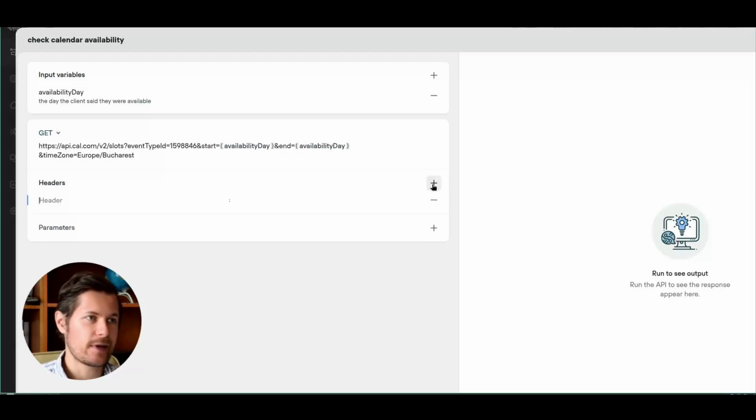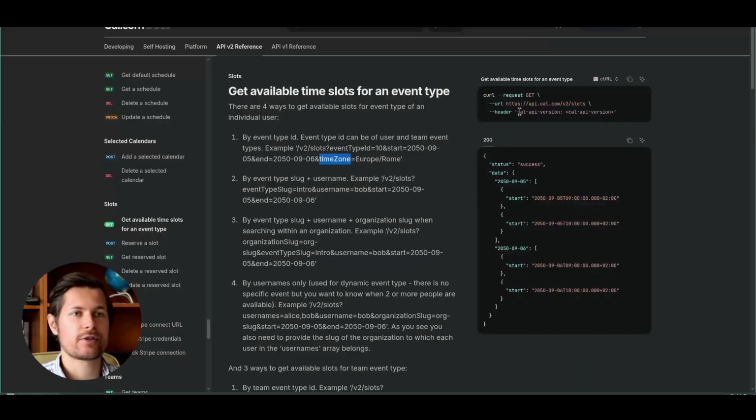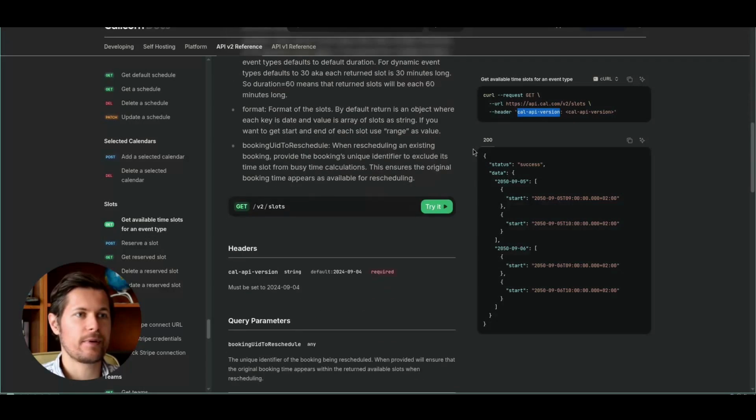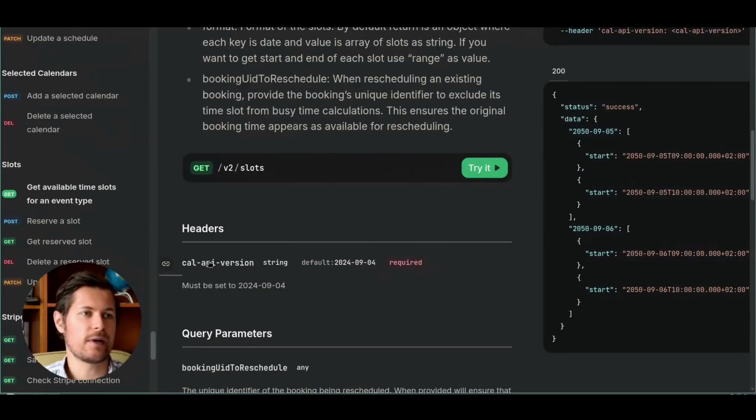And then we will have to specify one more header here that we can see in the API documentation. And this header is called cal API version. And it's specified down here that this cal API version has to always be this number. Okay, so the documentation gives us information on the header as well.